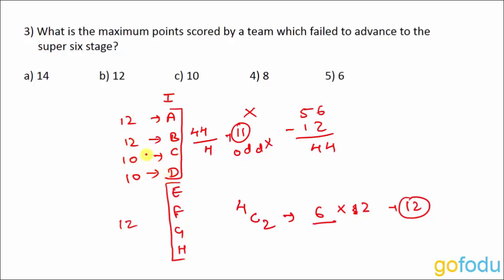Now C and D both have 10 points, but both cannot go to the Super 6 stage. Only 3 teams are allowed in the Super 6 stage from any group. So the team with the better net run rate will qualify for the Super 6 league, and D, in spite of having 10 points, will be eliminated in round 1 itself. What is the maximum points scored by a team which failed to advance to the Super 6 stage? That is option C, 10. I hope it's clear to you. So with this we have completed the question.